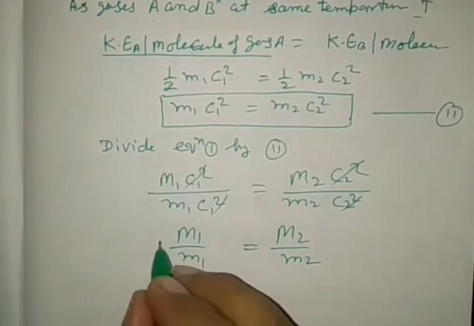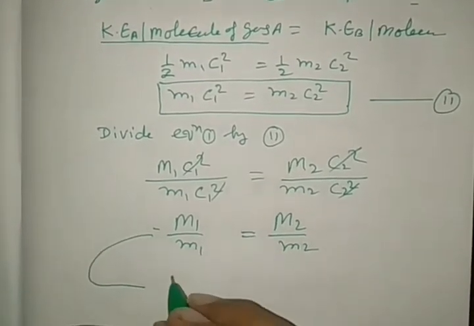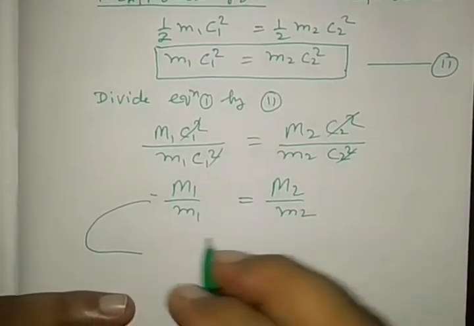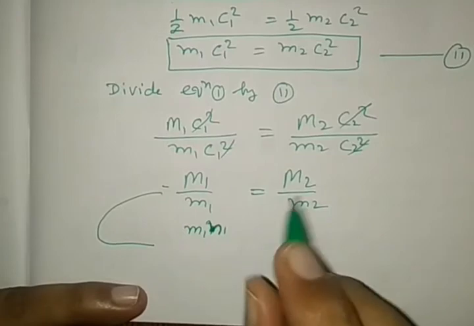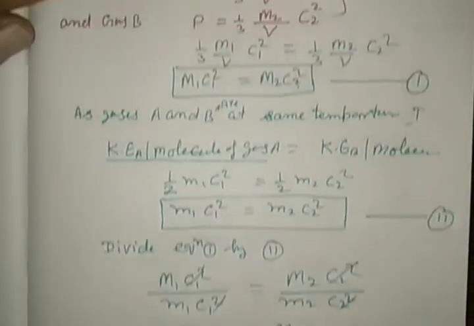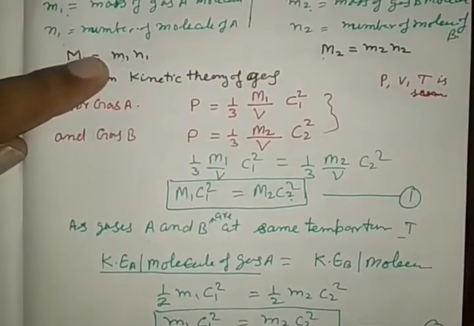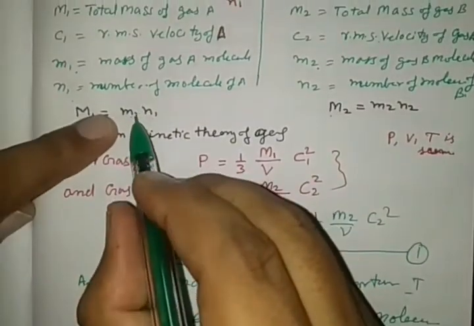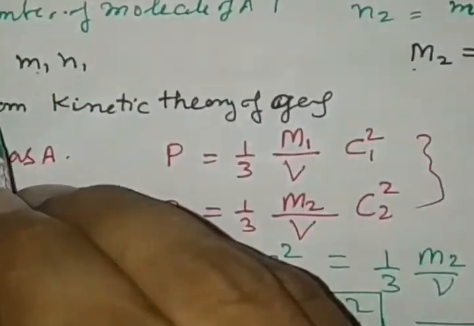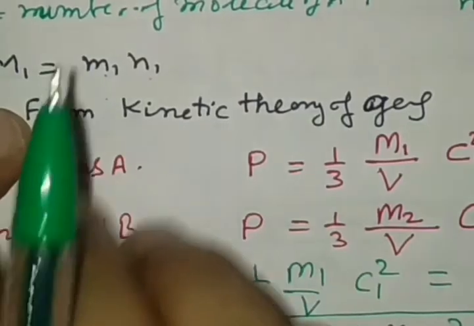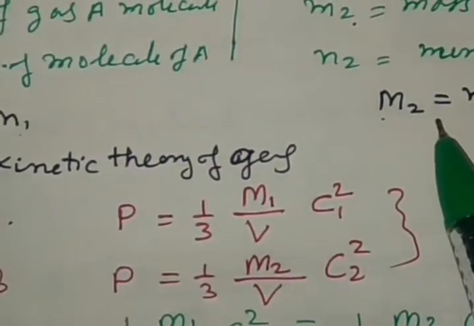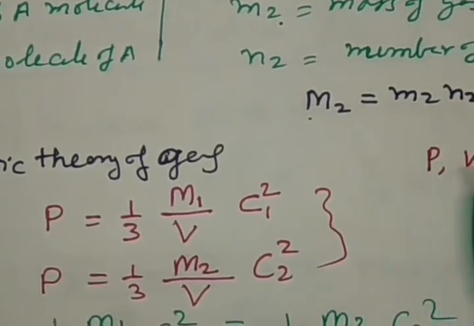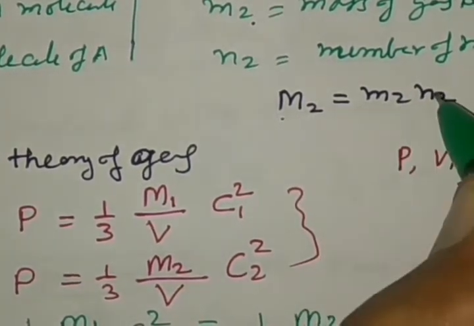Now we are going to keep the value. Capital M1 is small m1 n1, and this side capital M2 is equal to small m2 n2.